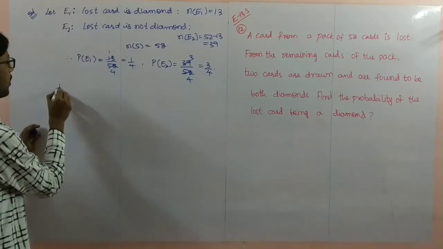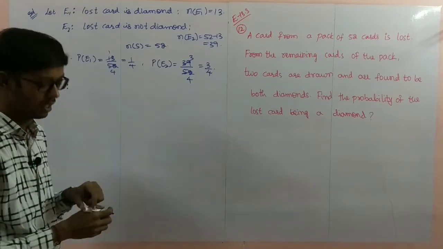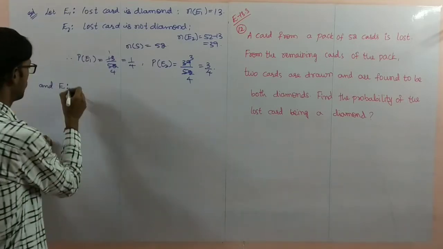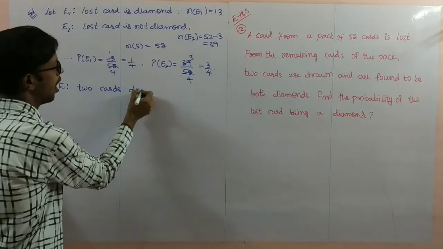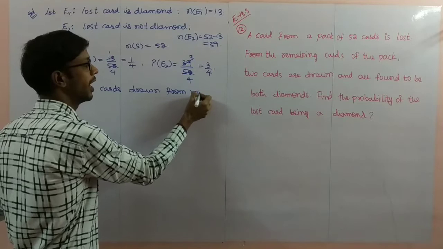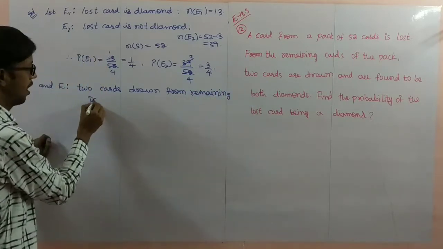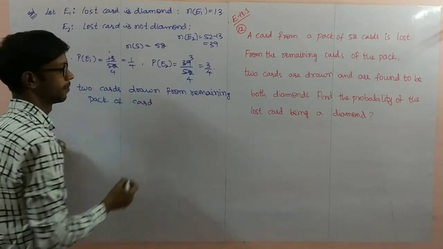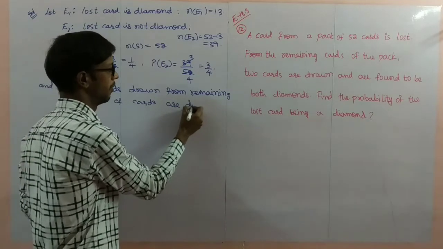Next, let E be another event: two cards drawn from the remaining pack of cards are diamonds.